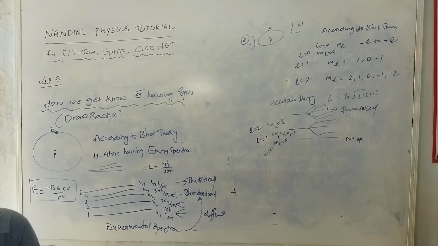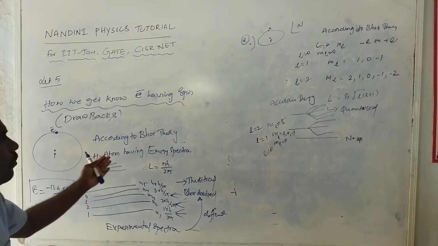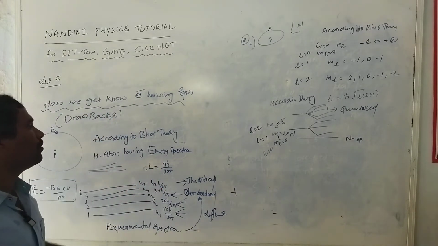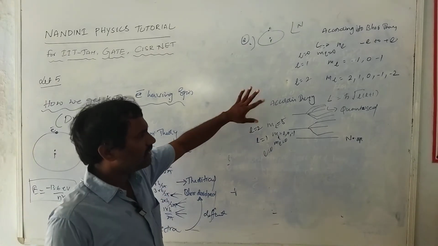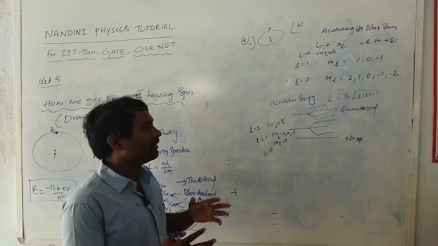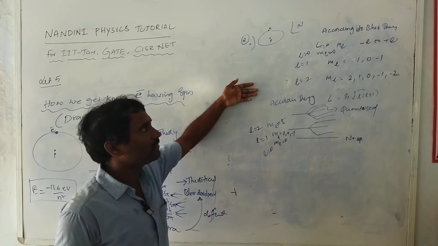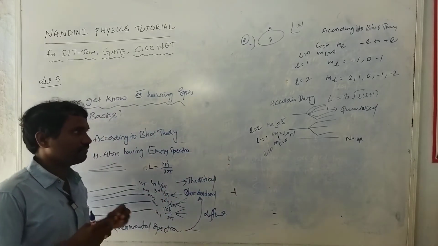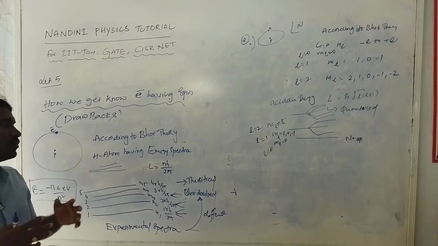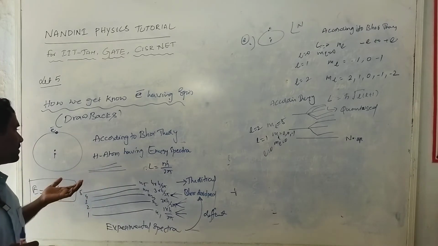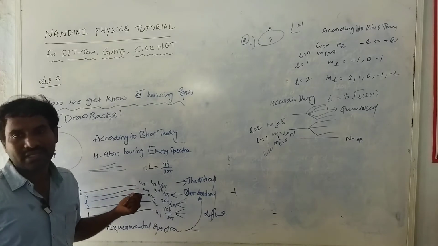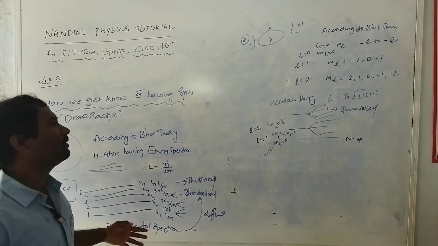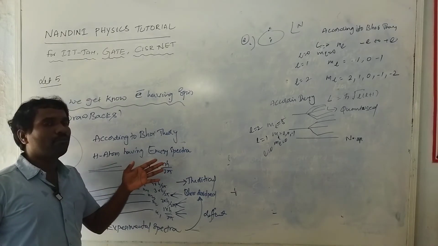Therefore, we can say that Bohr theory is a completely incomplete theory. It is totally incomplete because it leaves a lot of doubts in scientists' minds. It is a completely disturbing theory, so we call it an incomplete theory. To complete the theory, we can introduce the magnetic moment concept.